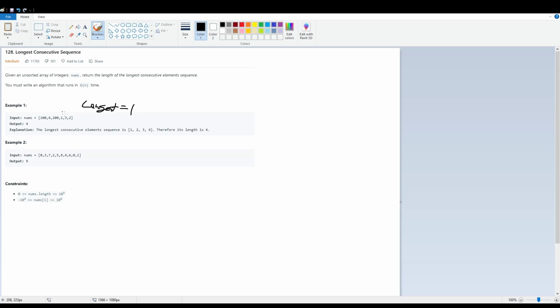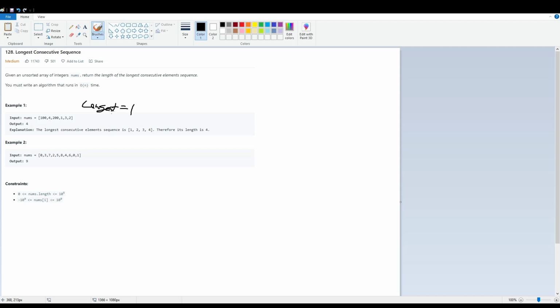Now we look at 1. 0 doesn't exist, okay. And so we start looking for consecutive elements starting from 1. Do we have 2? Actually, we do have 2. Okay, let's build from there. Do we have 3? We do. Great. And then do we have 4? Yeah, we do. So the running total right now is 4. Do we have a 5?